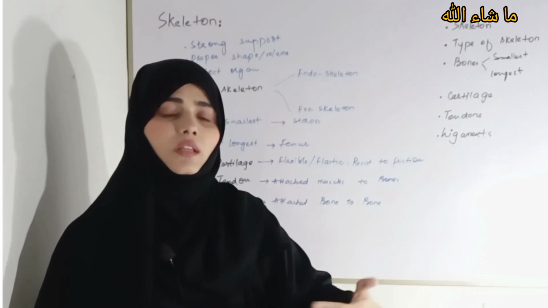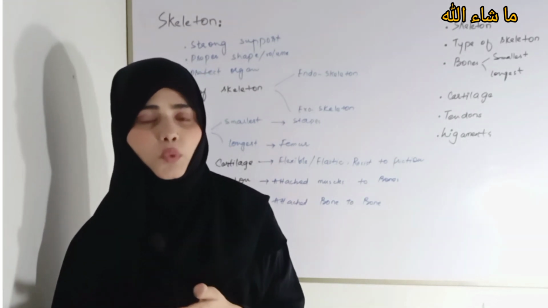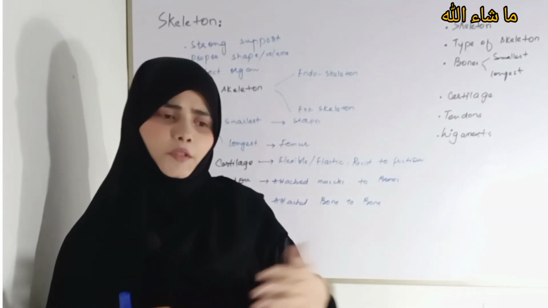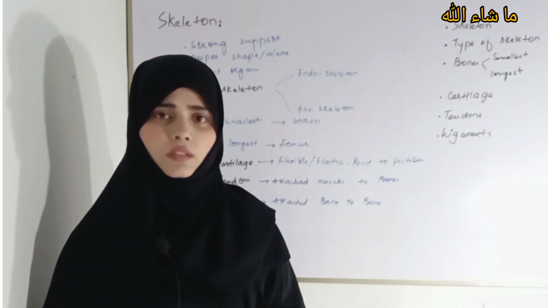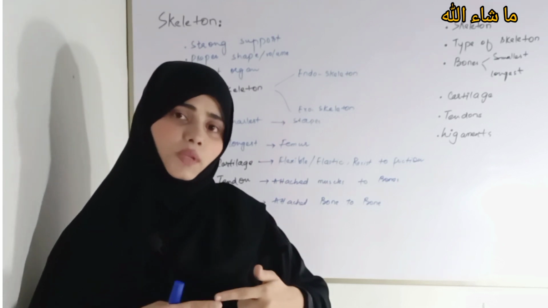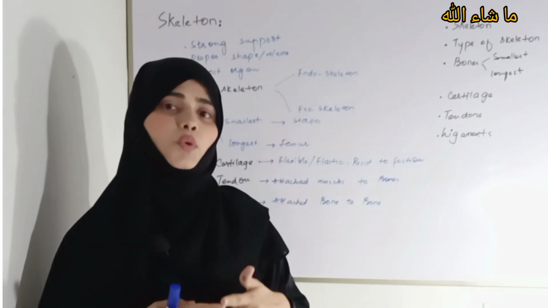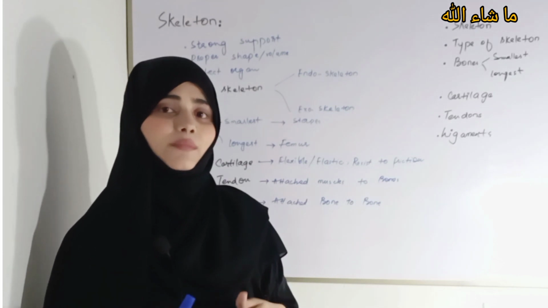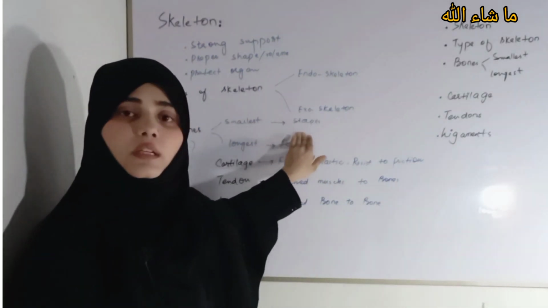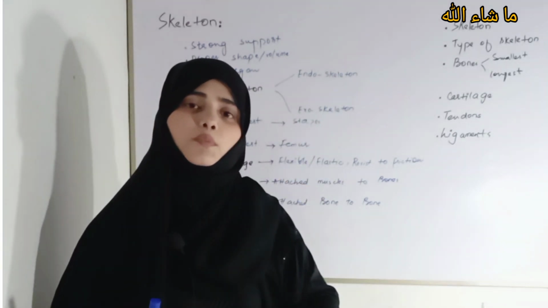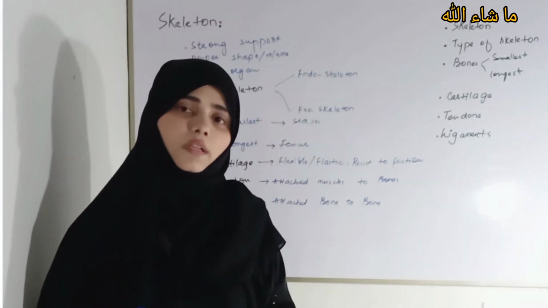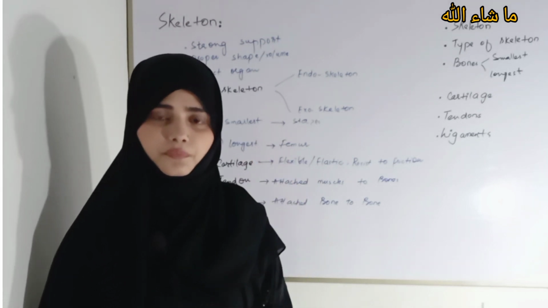Initially, when they are born, babies have 300 bones inside their body, and later on it converts into 206 bones. So there are 206 bones, and the smallest bone in the human body is named stapes. Stapes is the smallest bone present in the human body. It is located in the ear.